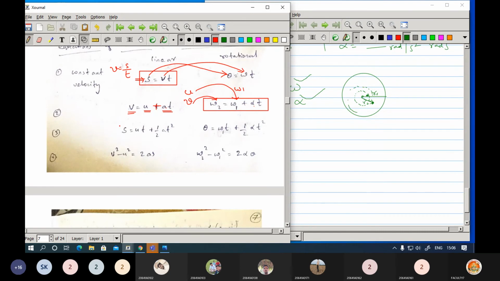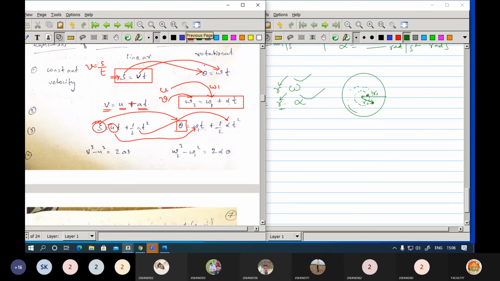Now similarly, s equals ut plus half at square. If you want to rewrite that equation in the concept of rigid body rotation, you replace the distance s with theta, and u, the initial velocity, we consider as omega 1. Now t remains time. a is the acceleration, and here it is alpha. So these are the equations that we can compare with the previous concepts.